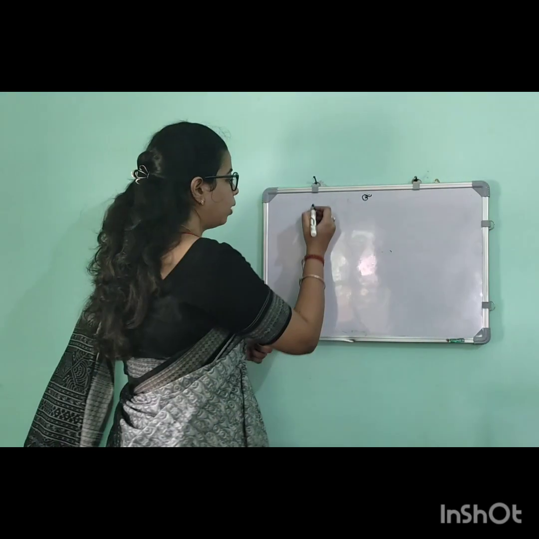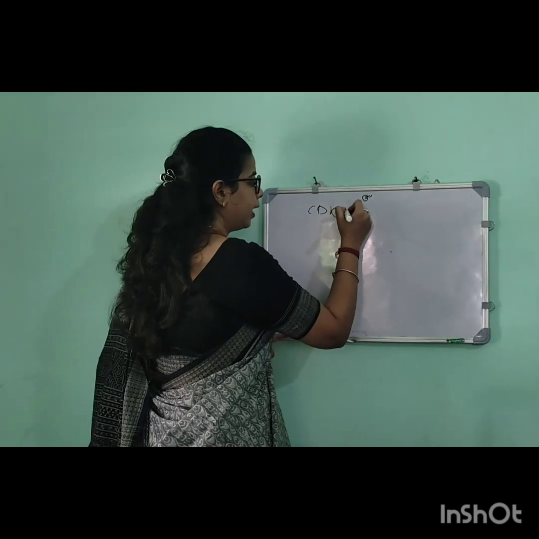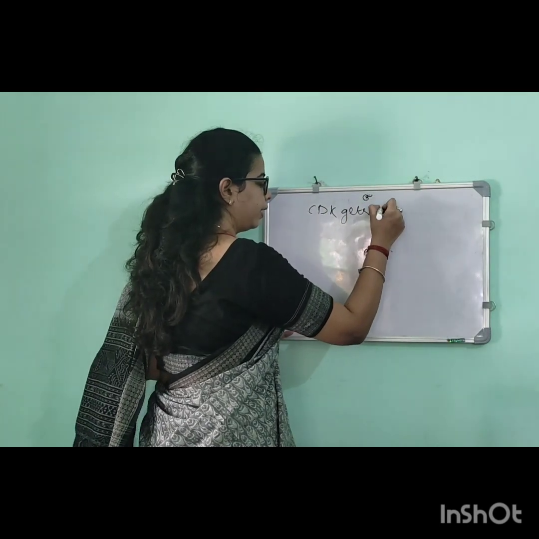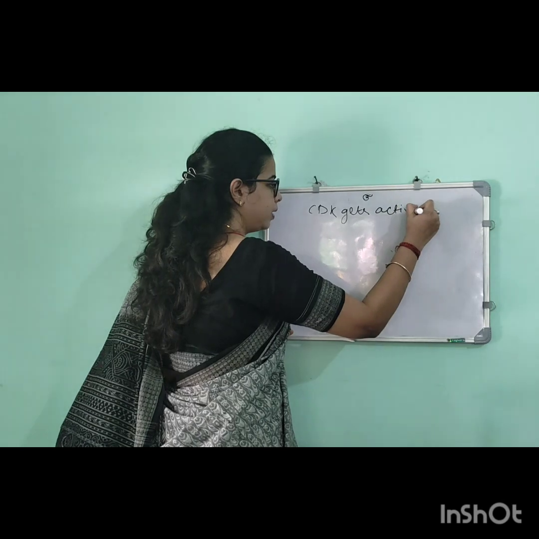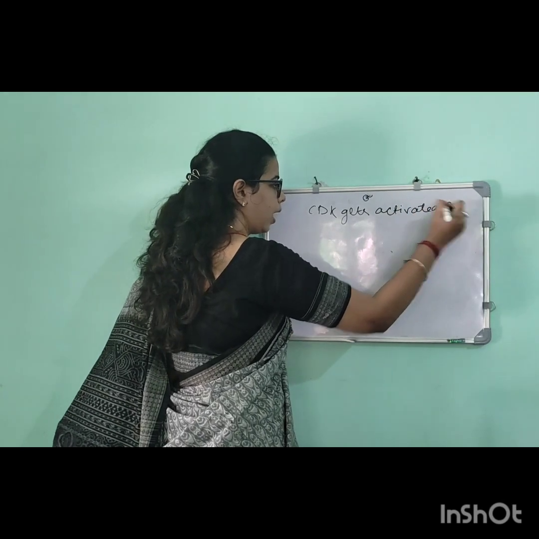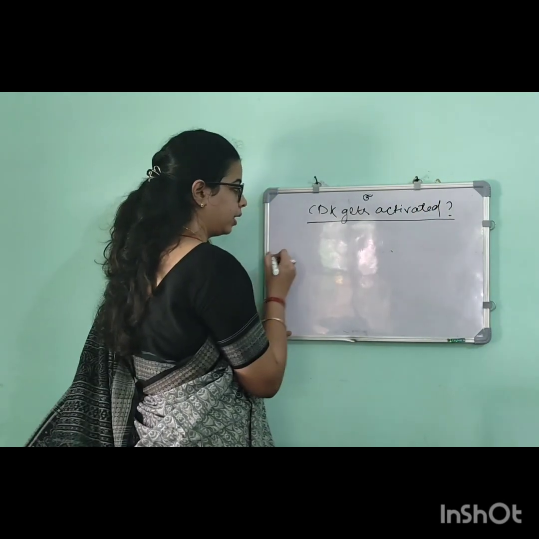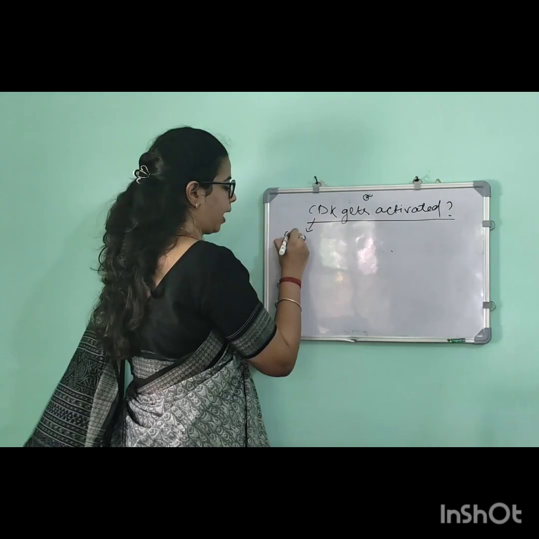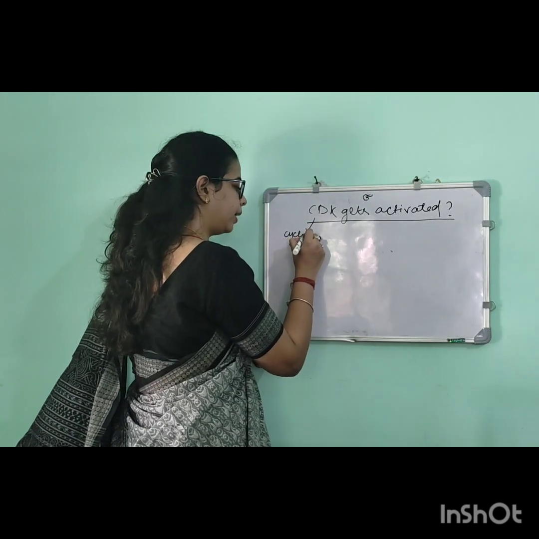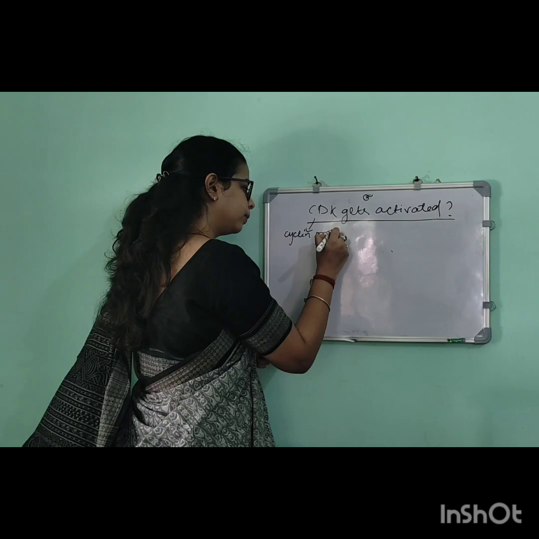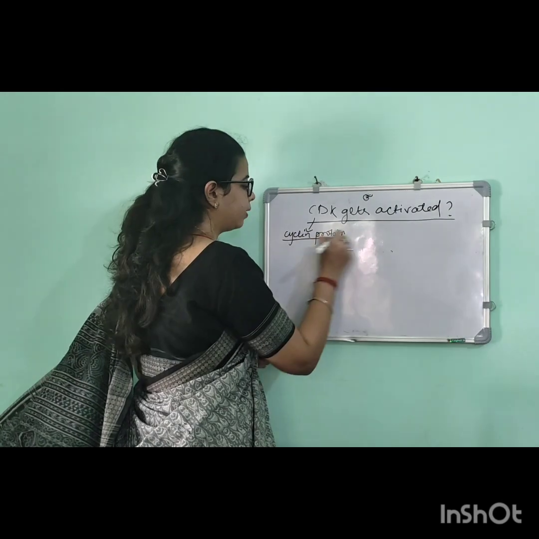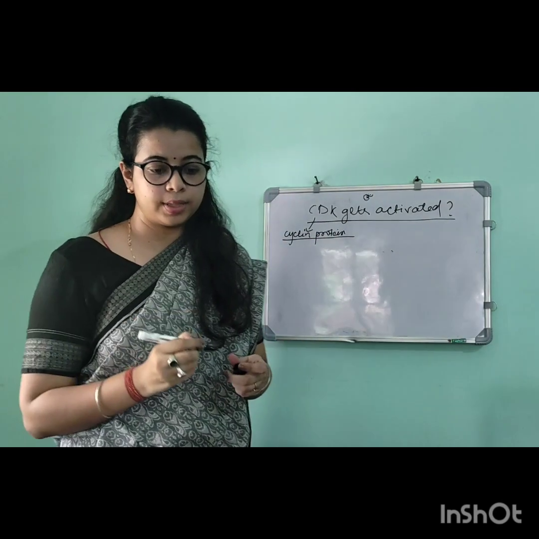So how does this CDK get activated? Obviously, this CDK gets activated by the cyclin protein. How does this cyclin protein activate the CDK? We are going to discuss now.